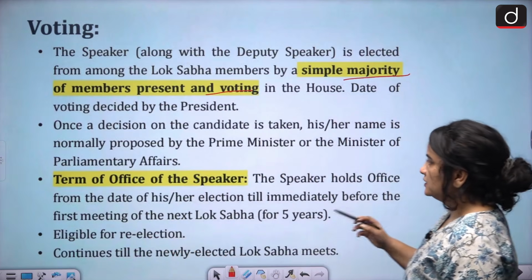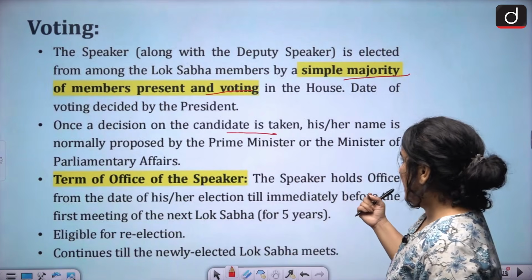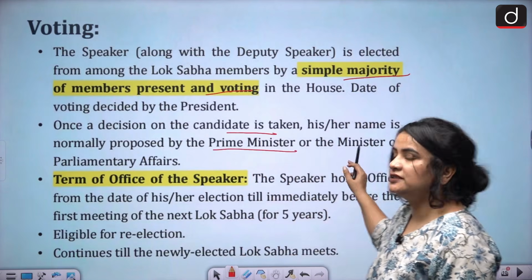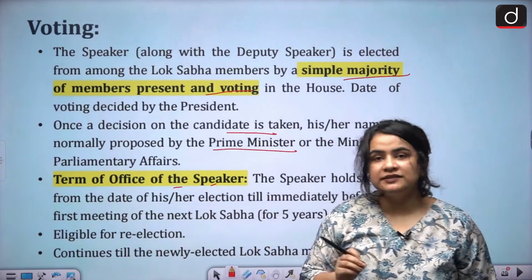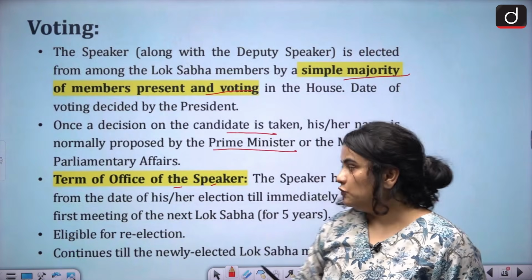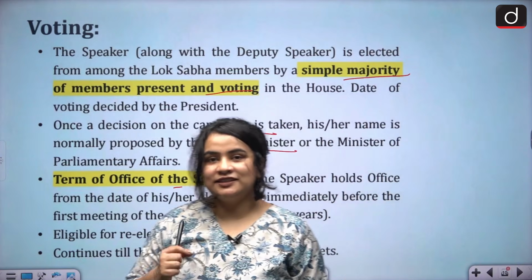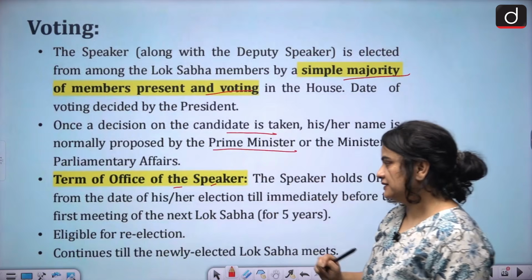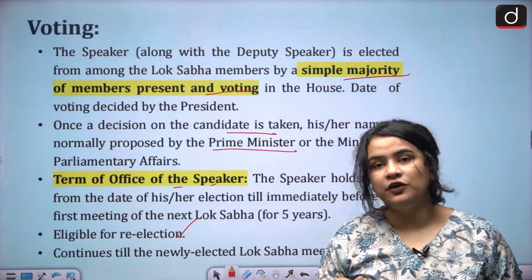Now, once the candidate is decided, then this candidature is proposed by the Prime Minister or the Minister of Parliamentary Affairs. Again, the Speaker remains in office usually for 5 years till the Lok Sabha is dissolved and until the next Lok Sabha is elected. And also the Speaker is eligible for re-election.